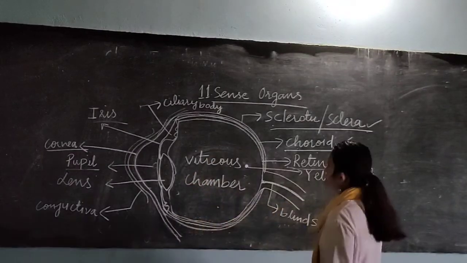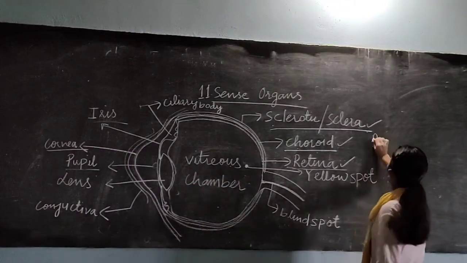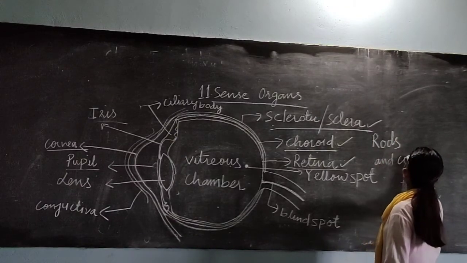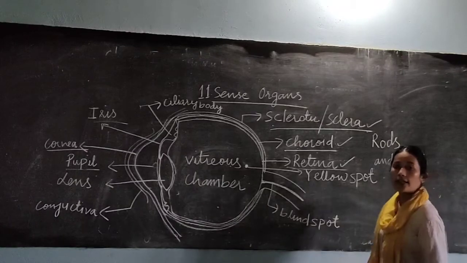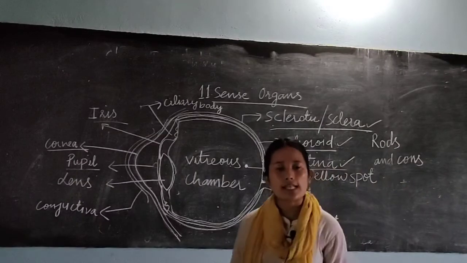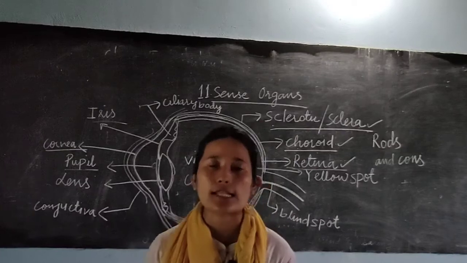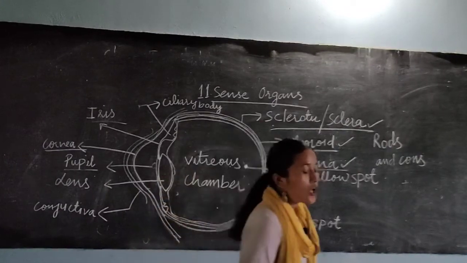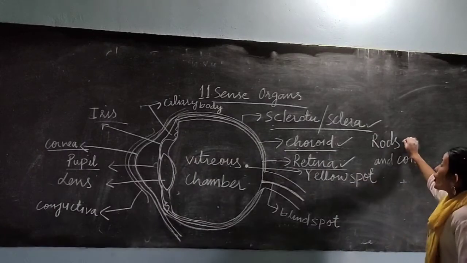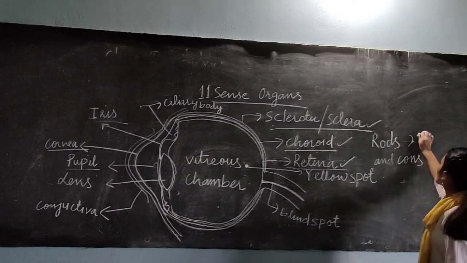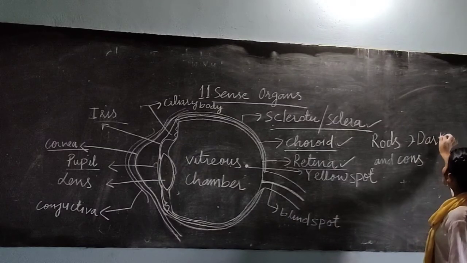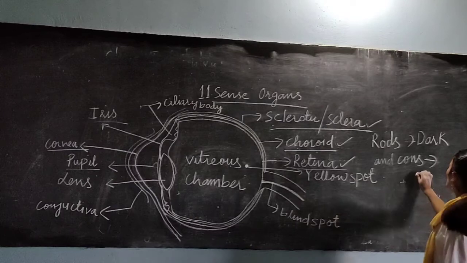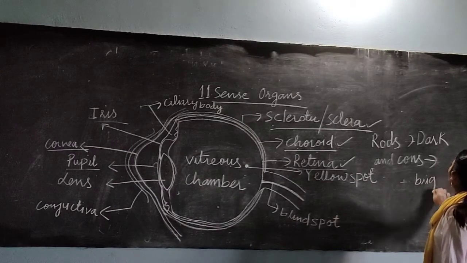Rods and cones are the names of the photoreceptor cells. Like I told you, these receptor cells are sensitive towards light, so they sense the light. Now your rods are sensitive towards dim light, and your cones are sensitive towards bright light.